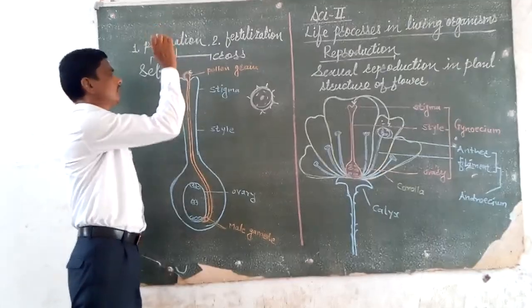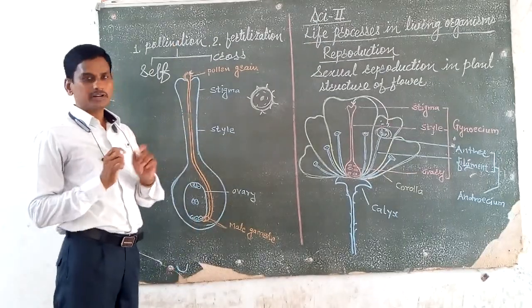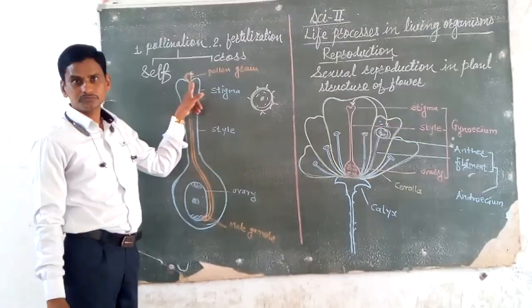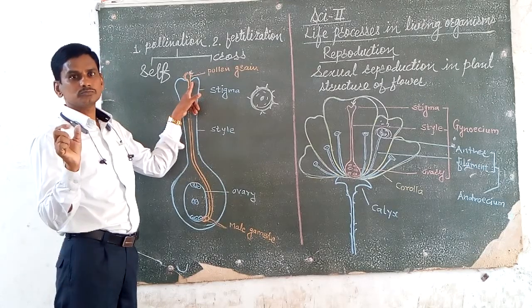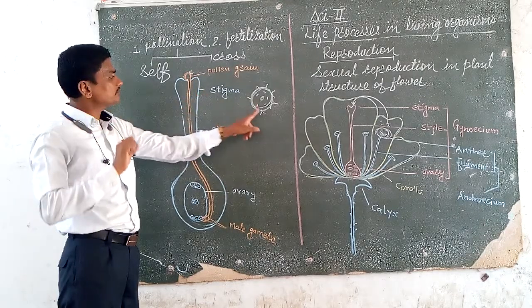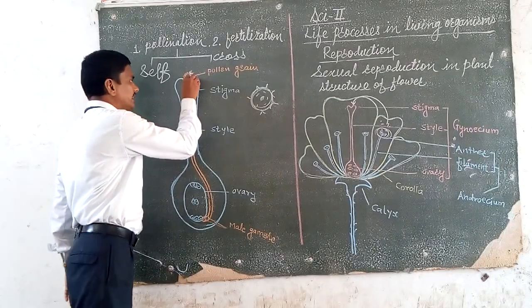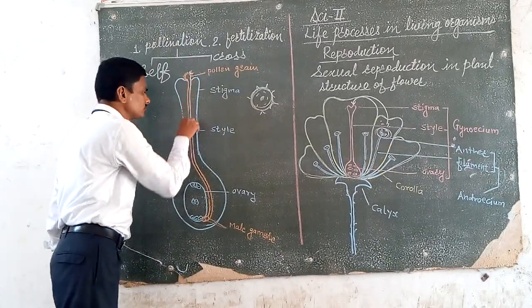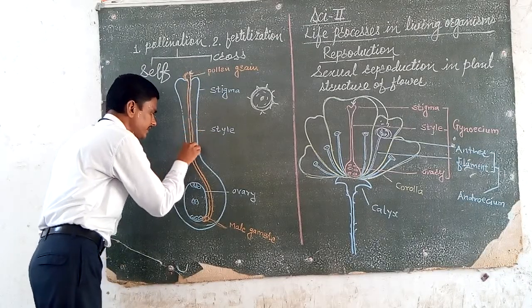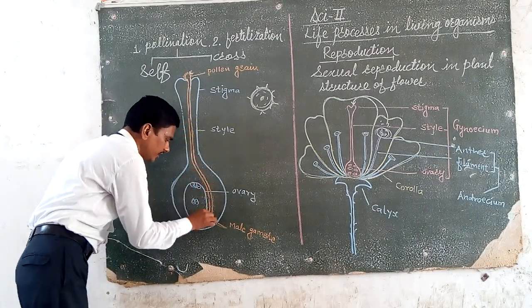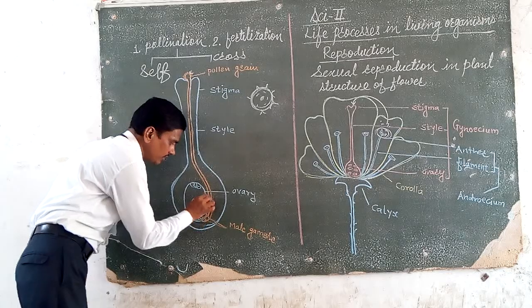After full development of the pollen grain on the stigma, it forms a pollen tube, and this pollen tube passes through the style and comes in contact with the ovary.